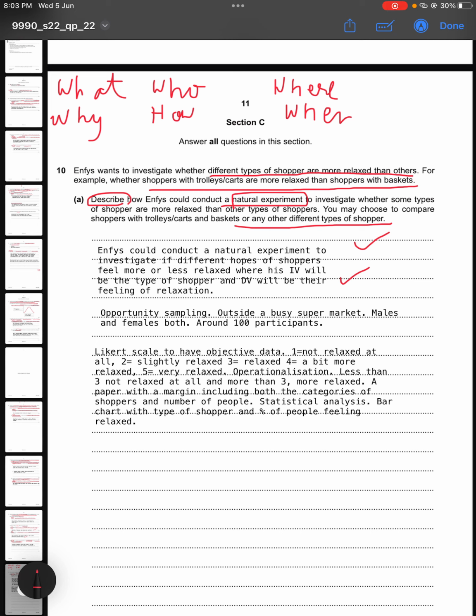Now we have covered the what and why part, that he is conducting a natural experiment. Why? Because he needs to investigate if different types of shoppers feel more or less relaxed. That is his aim of the experiment.